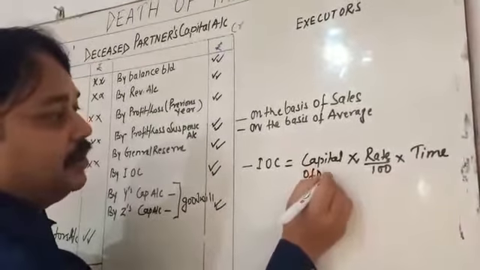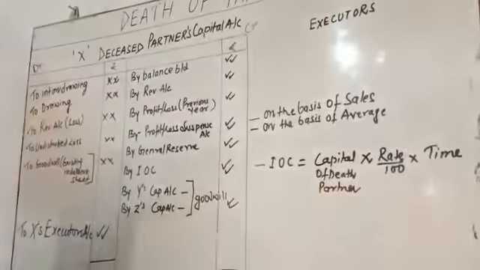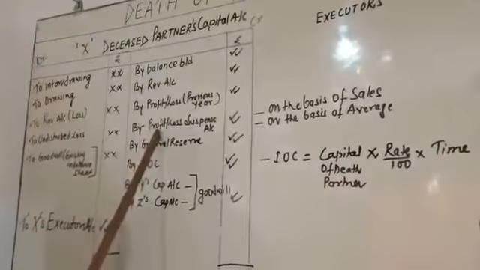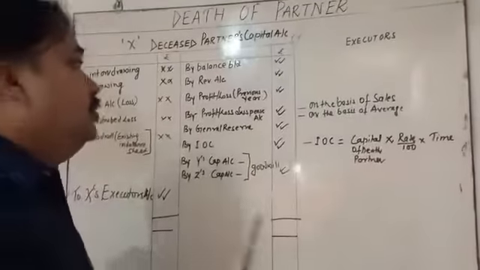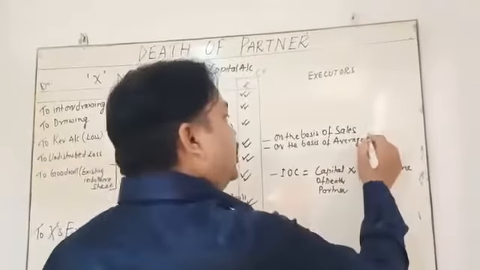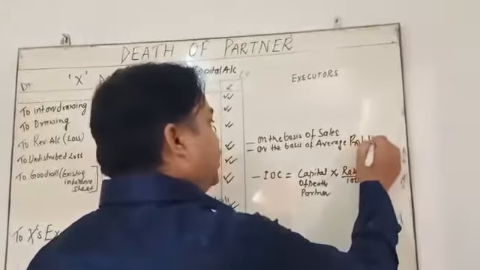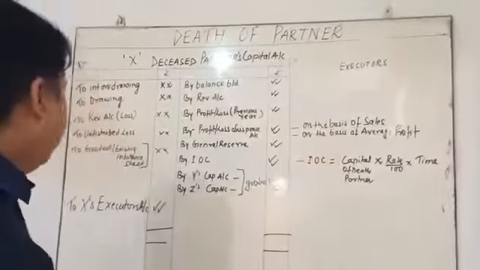IOC means interest on capital: the capital of the deceased partner multiplied by rate upon 100 multiplied by time. This is the important factor. I also write death partner. Simple. What is the profit and loss suspense account? This profit is provided on the basis of sales, or on the basis of average profit. My dear student, I hope you already understand this. In the coming video, I will explain the calculation part.